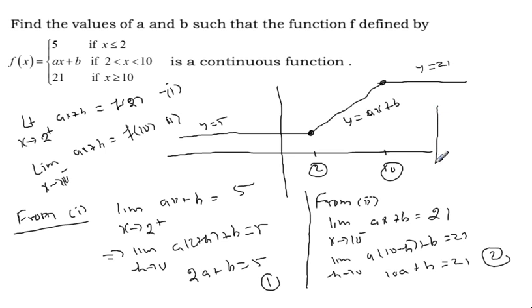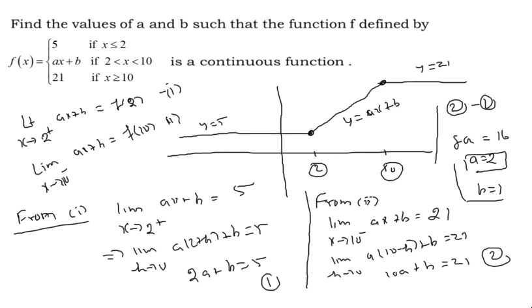On subtraction, second result minus first result: 10a minus 2a is 8a, b minus b cancels, 21 minus 5 is 16. Then a equals 2. If we substitute a equals 2 in any one of the results, we can take 2 into 2, 4, so b equals 1. On solving, we have got a equals 2 and b equals 1.